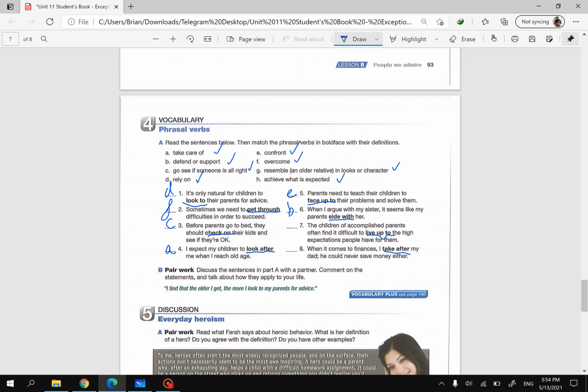Number 7: the children of accomplished parents often find it difficult to live up to. So to live up to goes with letter H, achieve what is expected. And the last one is take after. The only answer left is letter G, resemble.